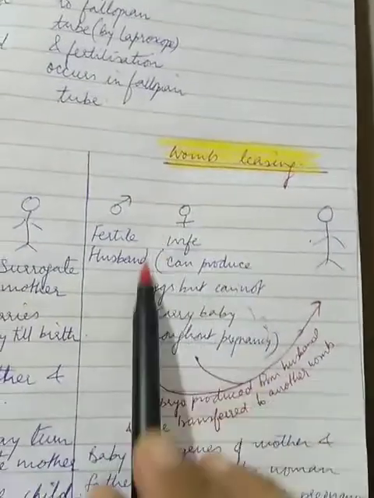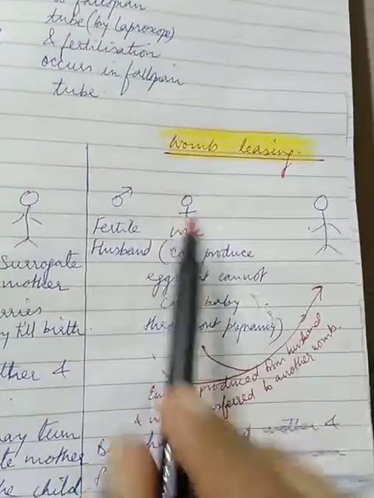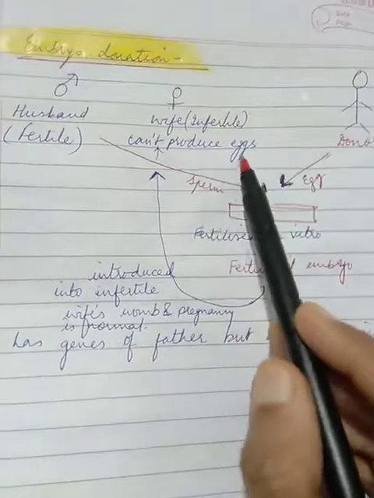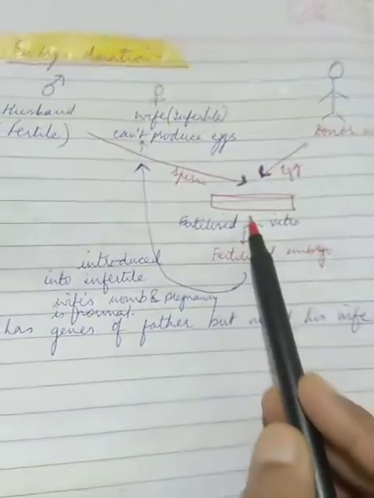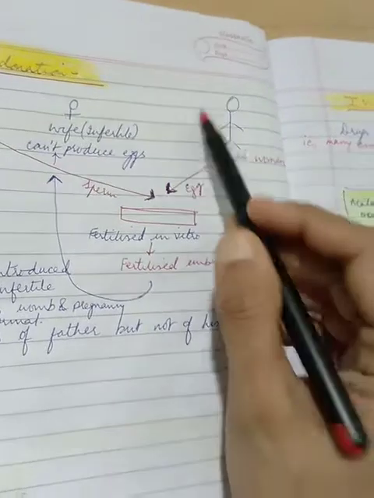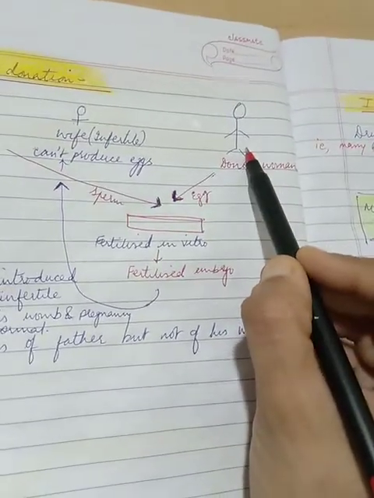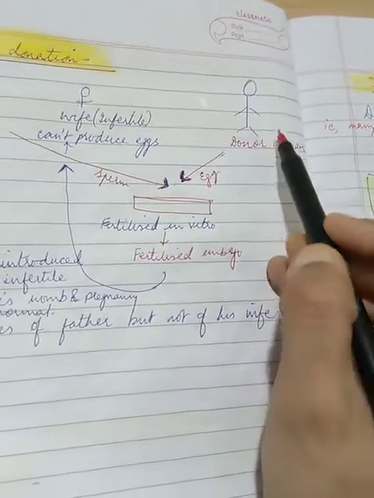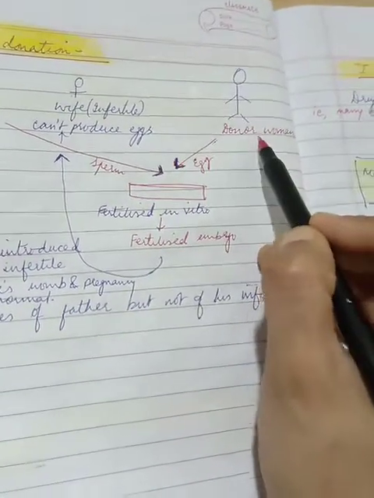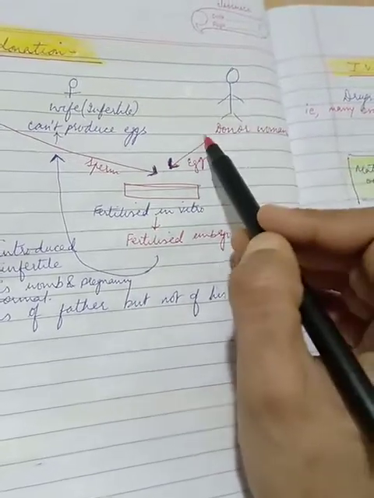How is it different from the previous one? There, the egg was formed, but the development could not be done in the mother. Here it's just the reverse: the mother can develop the baby for 9 months, but she can't produce eggs. So the donor woman helped in this case. What is the role of this donor woman? Minimum. She's not renting out her womb for 9 months, neither is she developing the child. All she's doing is giving her genes, but not keeping the child for 9 months.